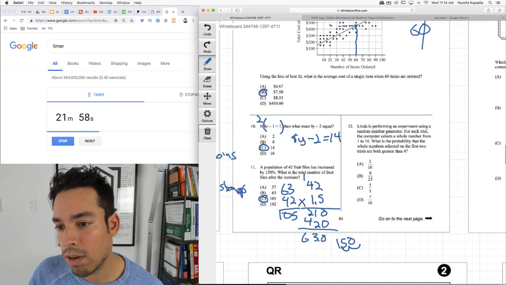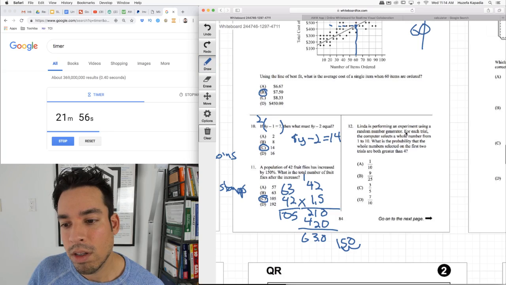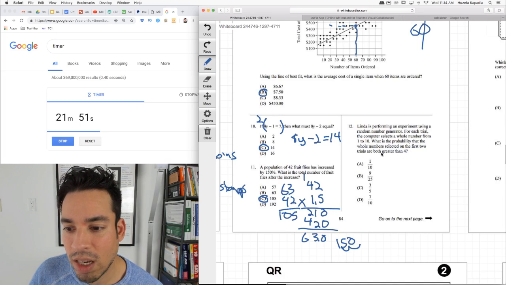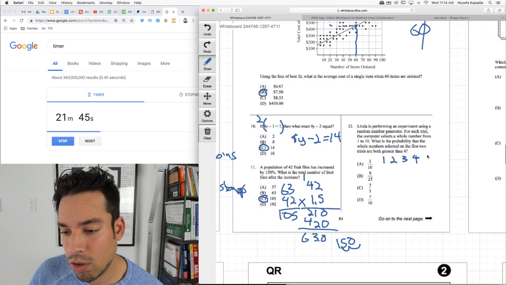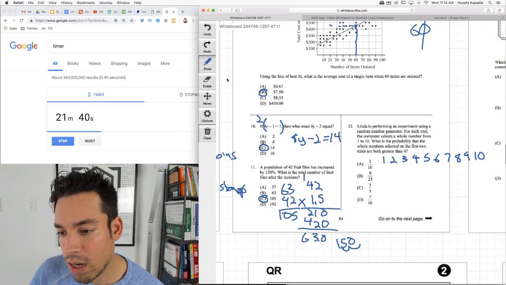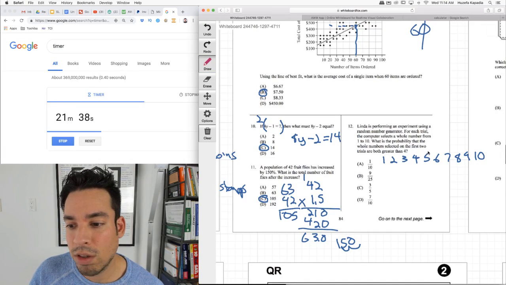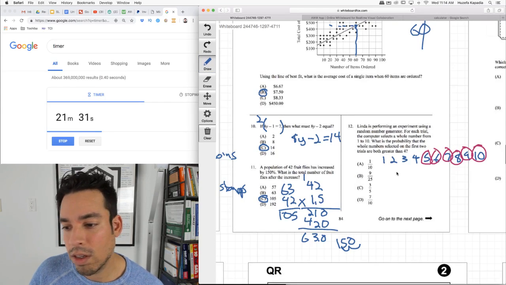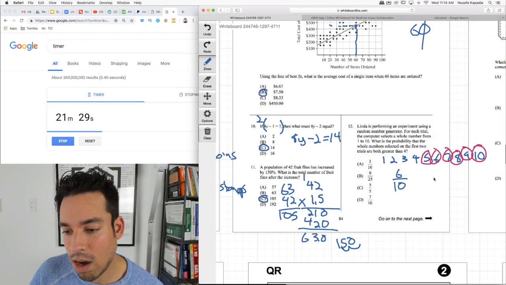Okay. Number 12. Linda is performing an experiment using a random number generator. For each trial, the computer selects a whole number from 1 through 10. What's the probability that the whole numbers selected on the first 2 trials are both greater than 4? So look, we got 1, 2, 3, 4, 5, 6, 7, 8, 9, 10. Both greater than 4. So it doesn't include 4, but that means 5, 6, 7, 8, 9, 10. So the probability of each one is 6 out of 10. 6 out of 10. What is the probability that they're both greater than 4?